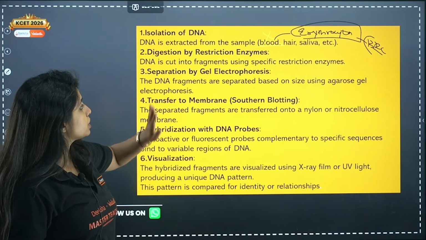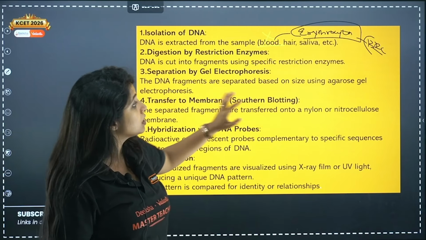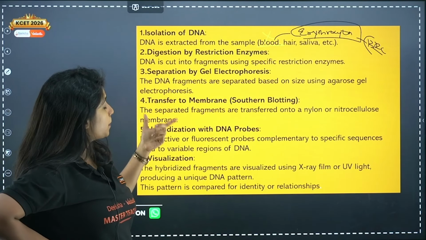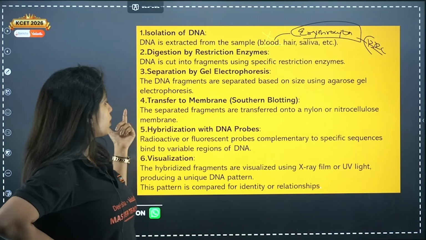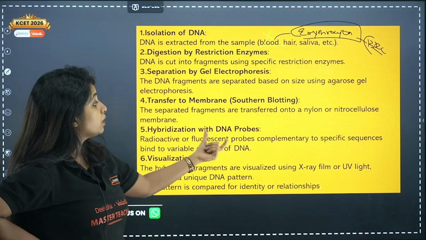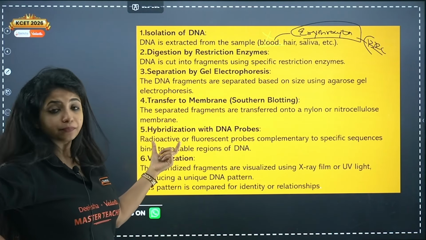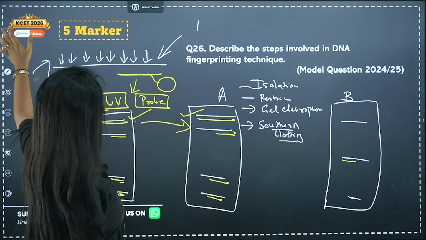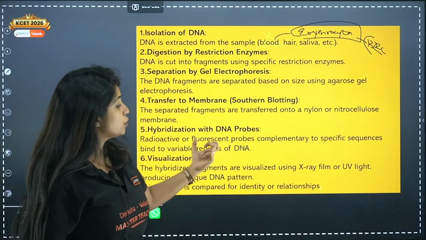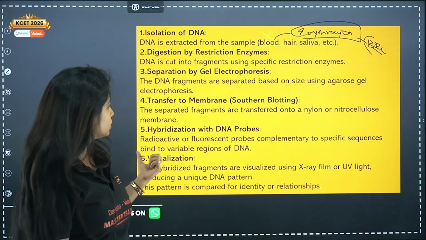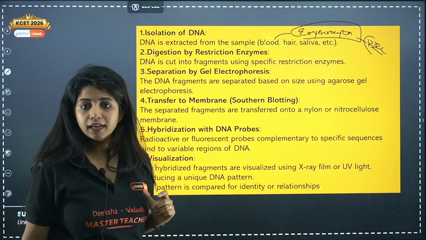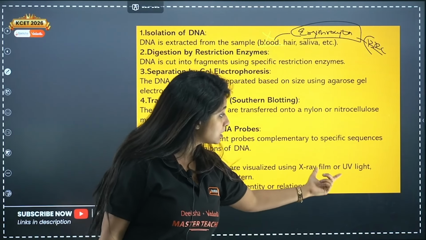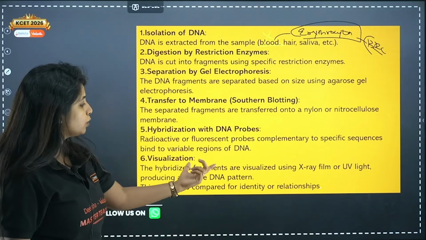Separation by gel electrophoresis. The DNA fragments are separated based on size using agarose gel electrophoresis. Transfer to membrane. The separated fragments are transferred onto a nylon or nitrocellulose membrane. Hybridization with DNA probe. Radioactive, or any other thing, fluorescent. So radioactive or fluorescent probes complementary to the specific sequence bind to the variable regions of the DNA. Visualization. The hybridized fragments are visualized using X-rays or UV light, producing a unique DNA pattern.